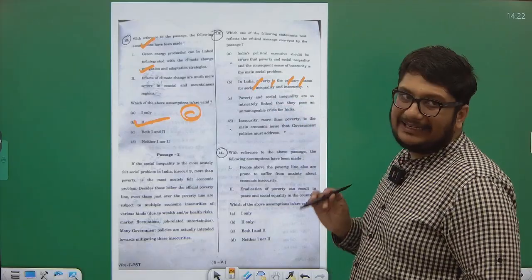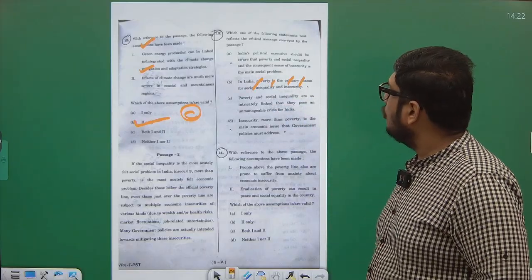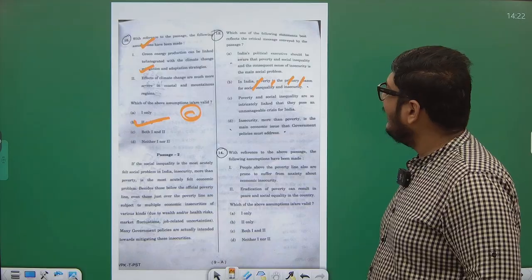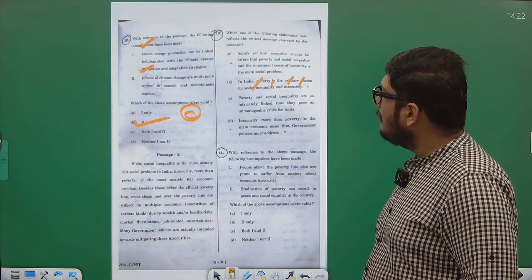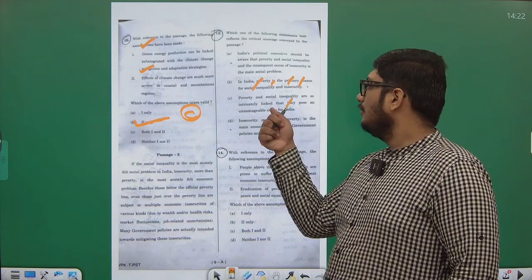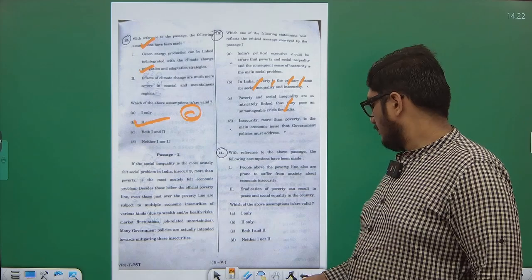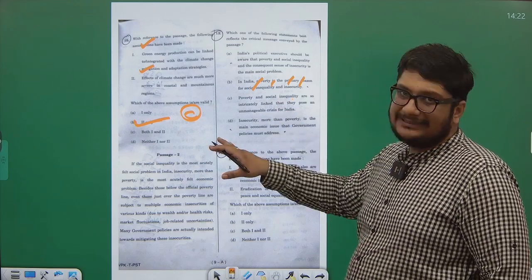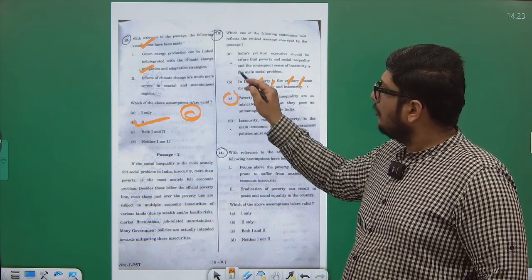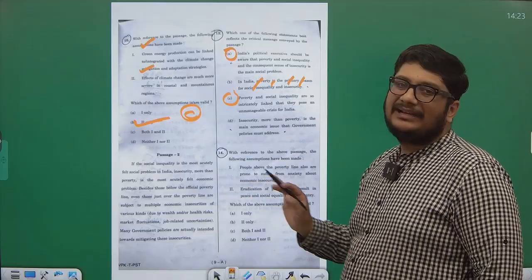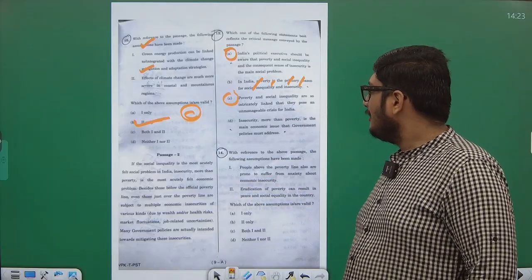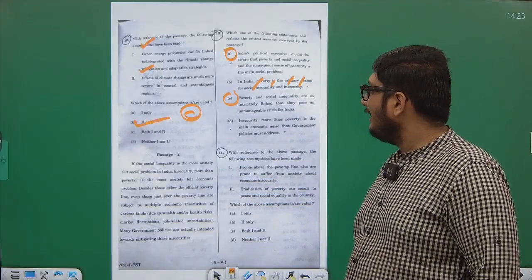Option B is definitely incorrect. Poverty and social inequality are so intricately linked that they pose an unmanageable crisis. This is actually what is being said. I'll keep this as an option. B is definitely incorrect at the moment. Insecurity more than poverty is the main economic issue.